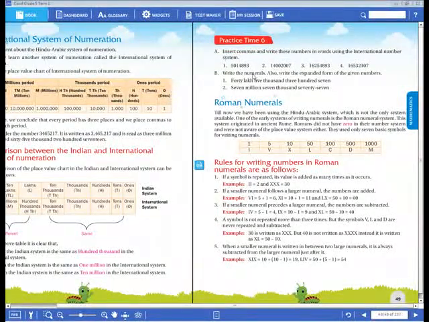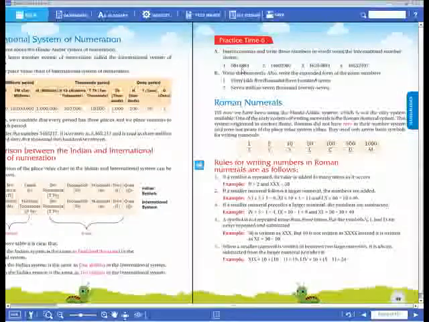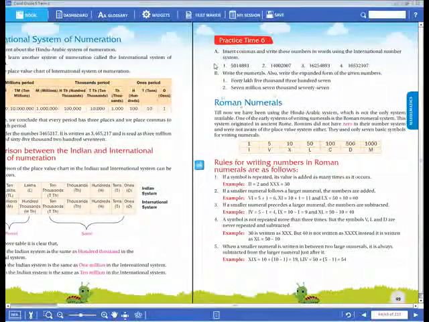From the right side, after the last 3 digits we give one comma, and after every 2 digits we give a comma. This kind of insertion of commas is called the Indian system.